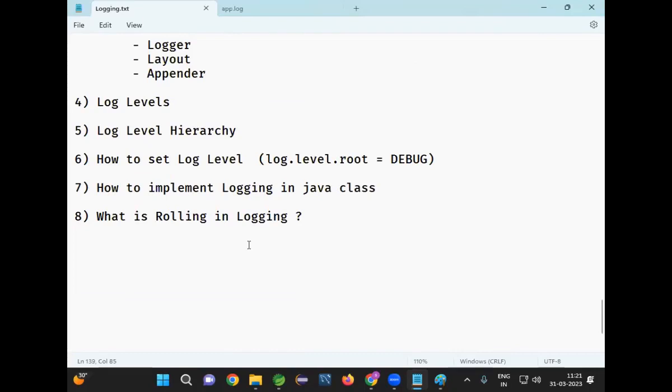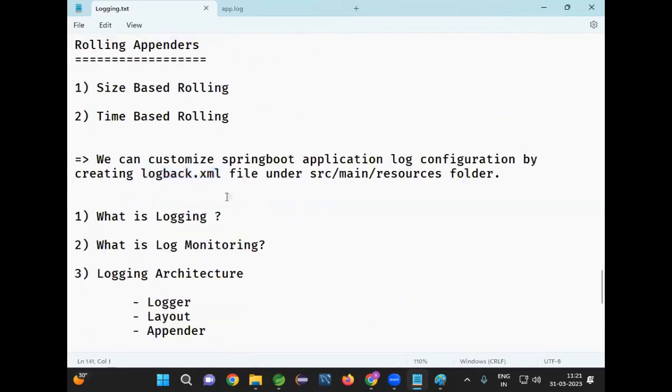I can format log messages, levels, methods, everything related to logging by using a file called logback.xml. In tomorrow's class, I will show you how to create this logback.xml, how to customize our layout, how to customize the appender, and how to customize our levels also. Once that customization is completed, we need to monitor that log file by using PuTTY or WinSCP or some other tools. Got it? Fine.